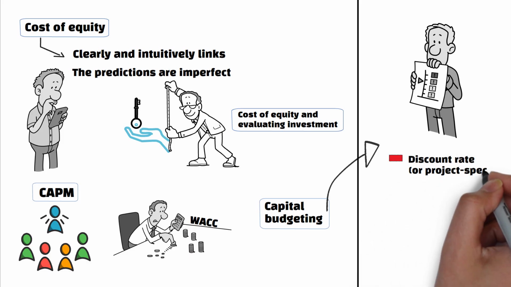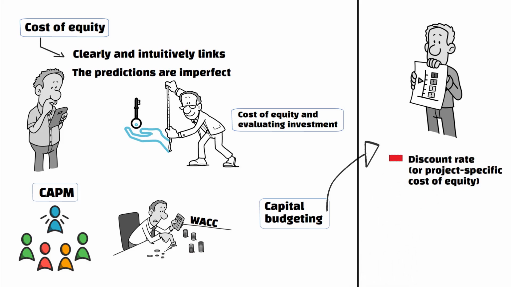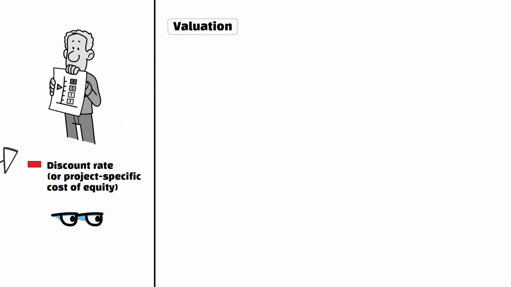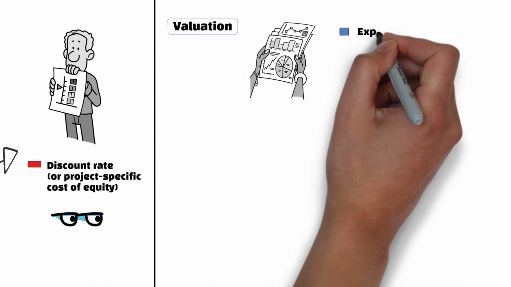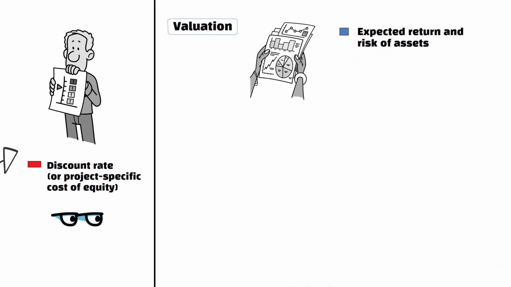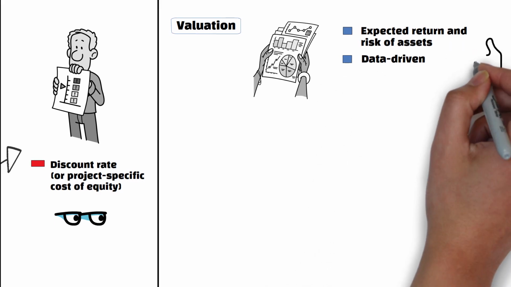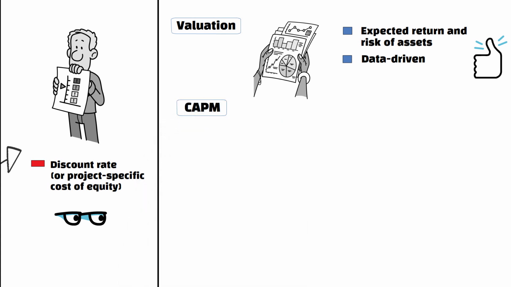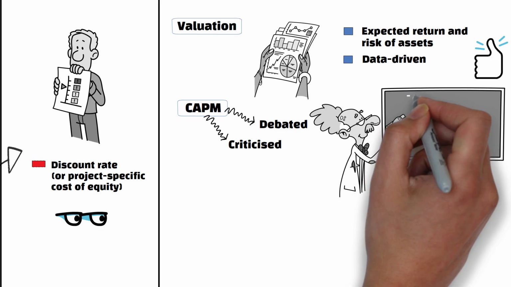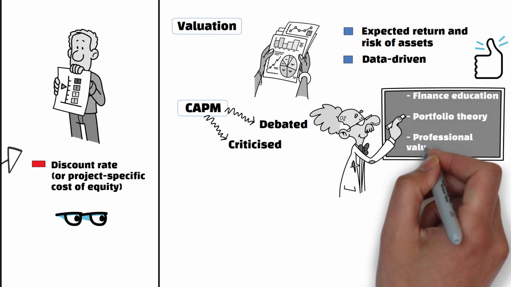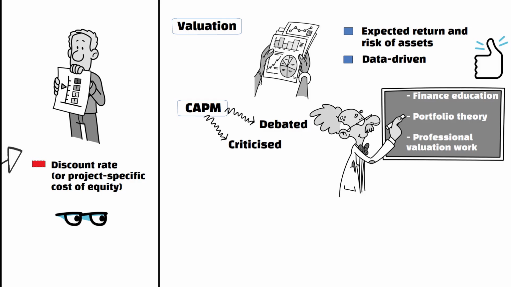Companies will use the model to estimate the appropriate discount rate or project-specific cost of equity to see if a project will generate sufficient returns. And lastly, it is used in valuation analysis to find out the expected return and risk of assets or potential investments. It provides a structured, data-driven way of valuation which big companies like. Although the model has been heavily debated and criticized over the years, it remains a cornerstone of finance education, portfolio theory, and professional valuation work.